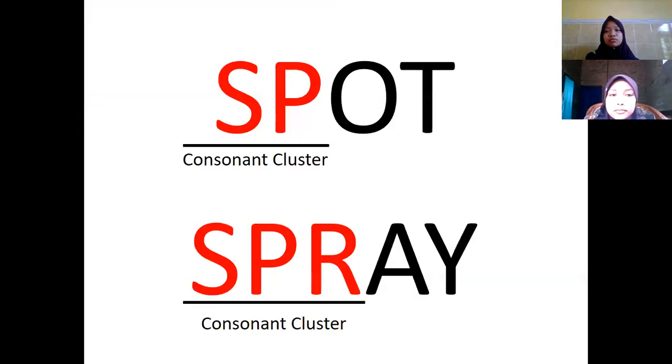Well, as Mbak Lulu and I mentioned before, there are 24 consonant sounds in English. You can freely combine them to make a consonant cluster, but in English itself, there are 36 to 42, if I'm not mistaken, initial combinations of consonant clusters.